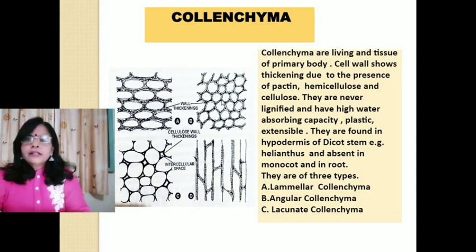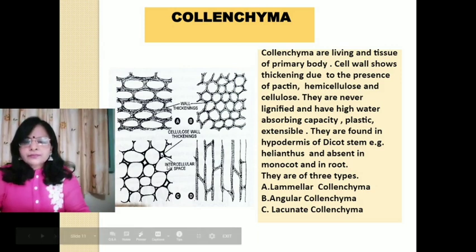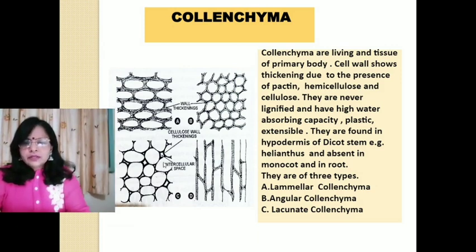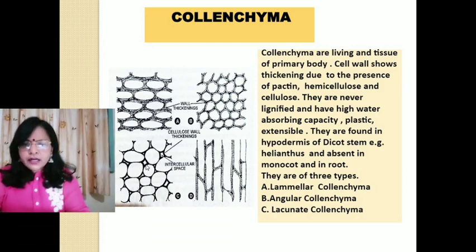Example, tomato, dhatura plant, potato, etc. And number 3 is lacunate collenchyma. This is the picture of lacunate collenchyma. In lacunate collenchyma, thickening material is deposited bordering the intercellular spaces. Example, hypodermis of cucurbita stem. You can see the thickening is deposited in the border of the intercellular space.